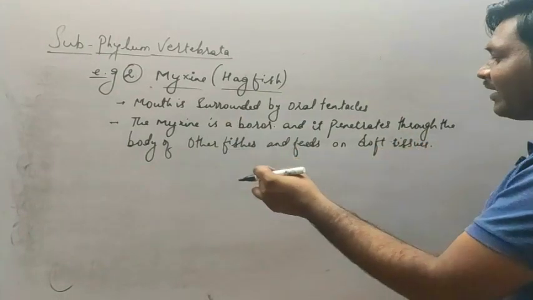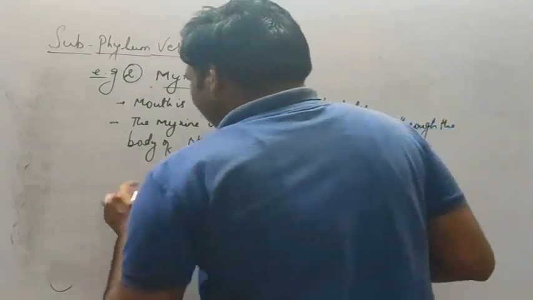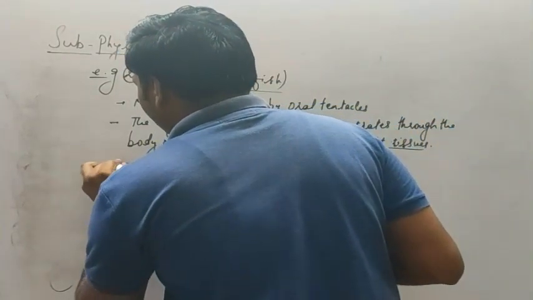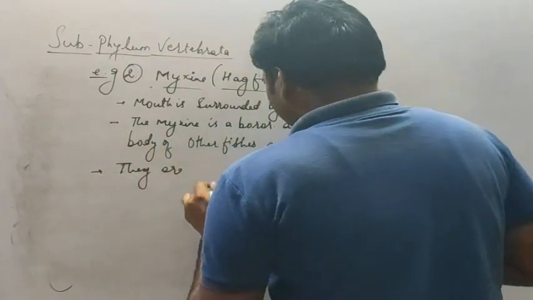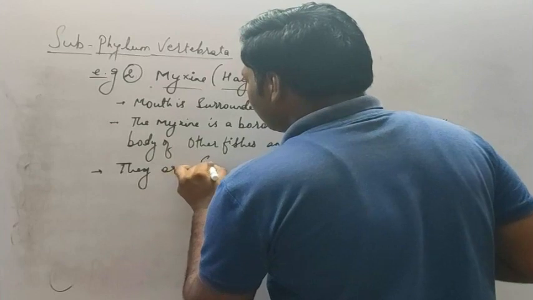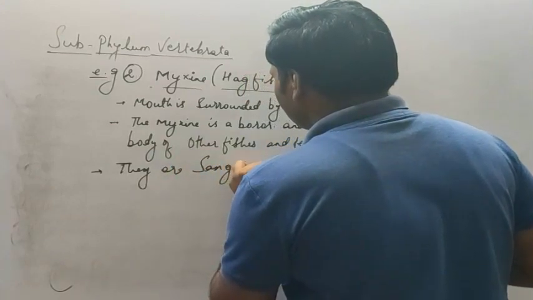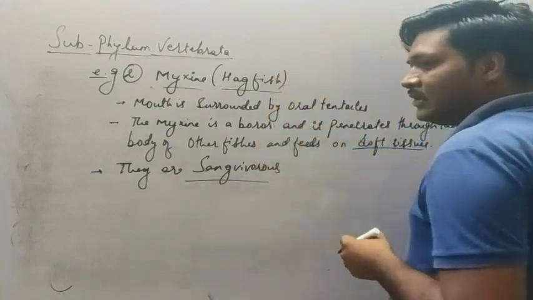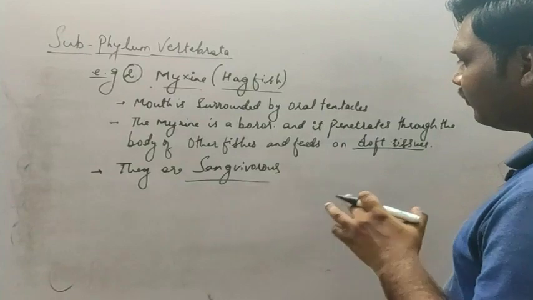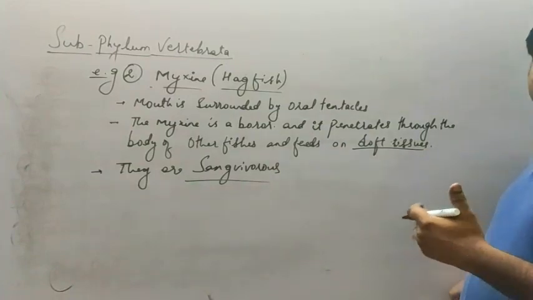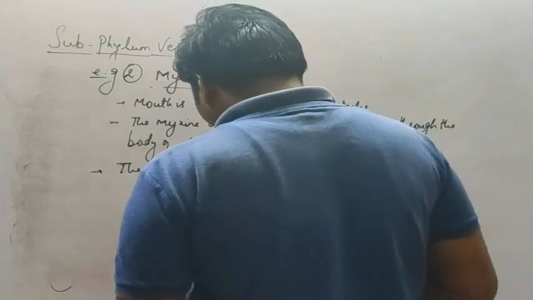So as it will penetrate and feed onto the soft tissues. The next, they are sanguivorous. Okay, sanguivorous means the animals which feed onto the blood. Okay, so they use the nutritive substance as a blood itself. So this is called sanguivorous.